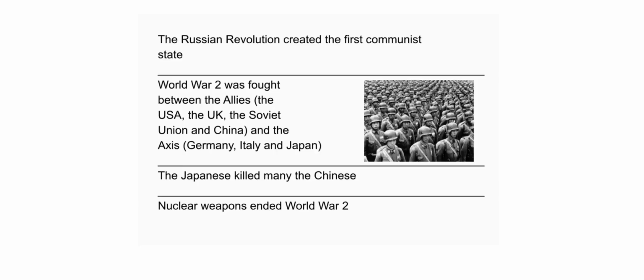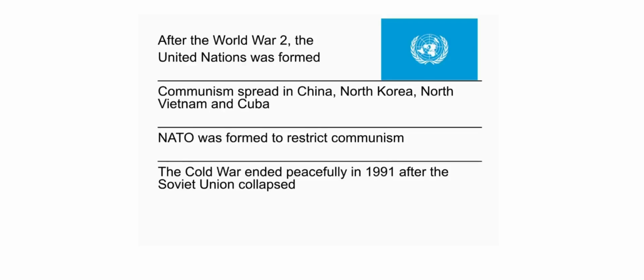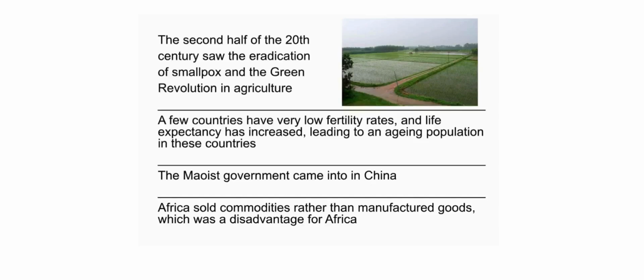World War II was fought between the Allies, the USA, the UK, the Soviet Union, and China, and the Axis, Germany, Italy, and Japan. The Japanese killed many Chinese. Nuclear weapons ended World War II. After World War II, the United Nations was formed. Communism spread in China, North Korea, North Vietnam, and Cuba. NATO was formed to restrict communism. The Cold War ended peacefully in 1991 after the Soviet Union collapsed.